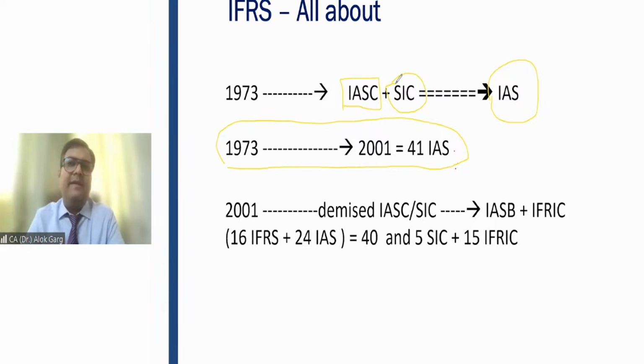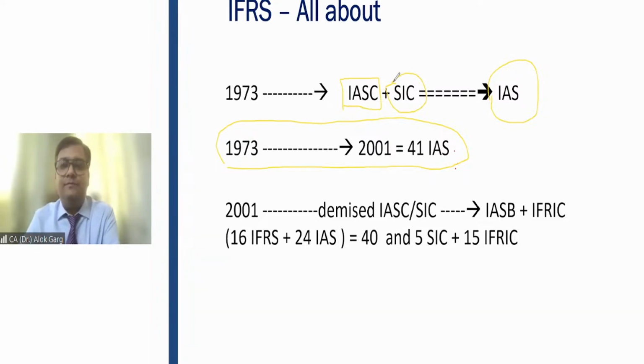And what is meant by qualifying asset? An asset which takes a substantial period of time to get ready for its intended use or sale. So when AS 16 was drafted, in the qualifying asset definition, substantial period of time was not defined. What is the meaning of substantial period of time?